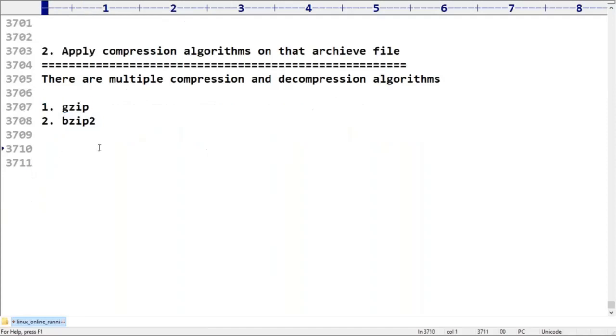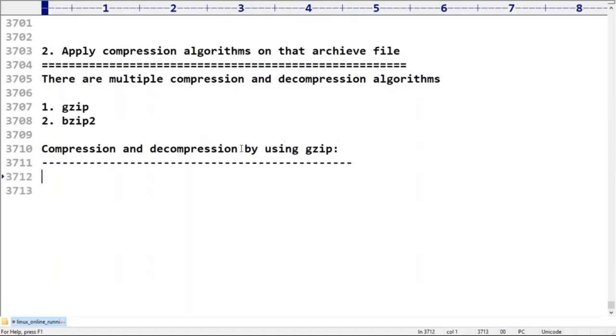Now, compression and uncompression, or decompression, any word you can use, no problem at all, sir. Here, decompression. Decompression by using gzip, the first algorithm is gzip. How can you do that? By using gzip. Let me talk about this.